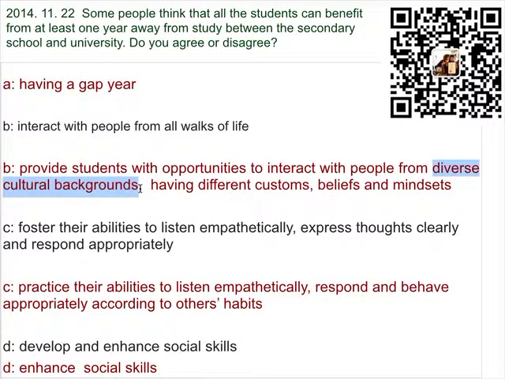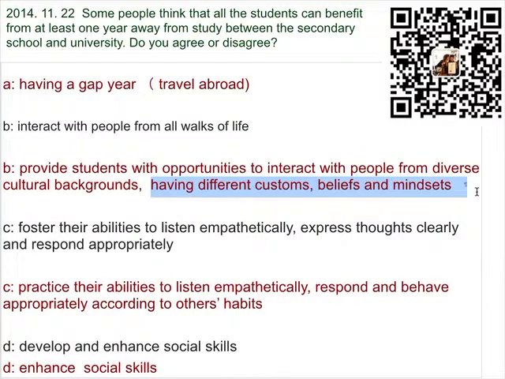The reason why I changed all walks of life to diverse cultural backgrounds is to better reflect the characteristics or the benefit of the gap year, because a gap year is more about traveling abroad, traveling around the world and encountering different customs, beliefs, and mindsets. These are all people from different countries.